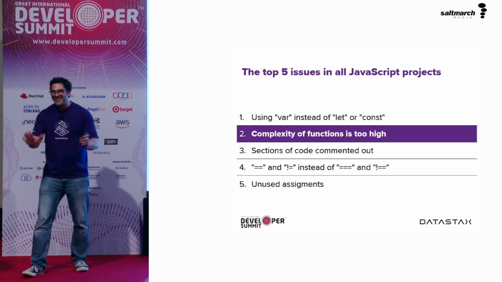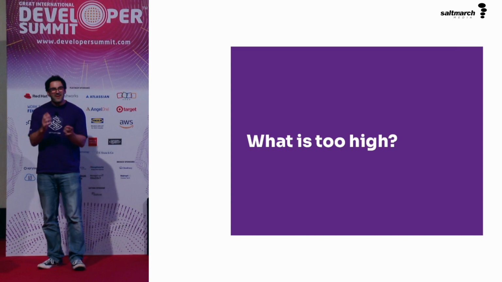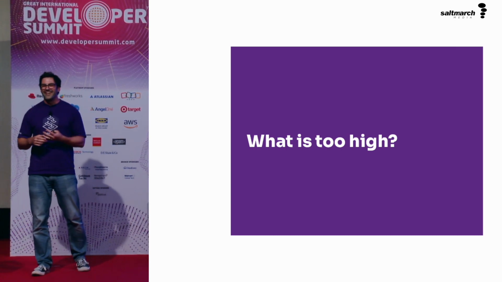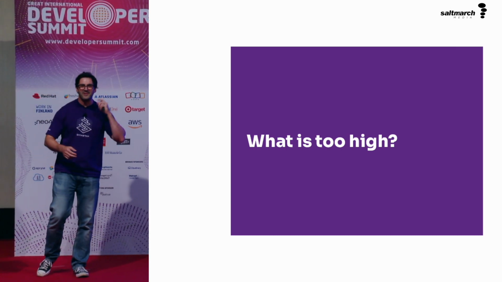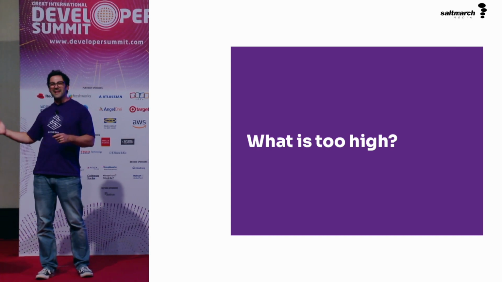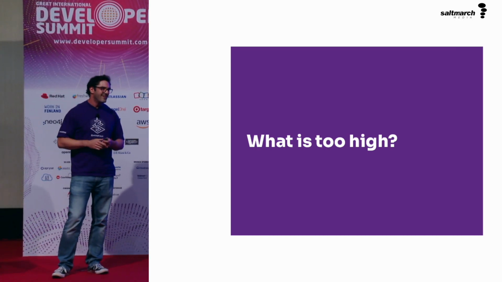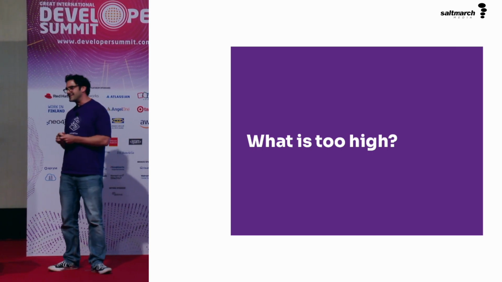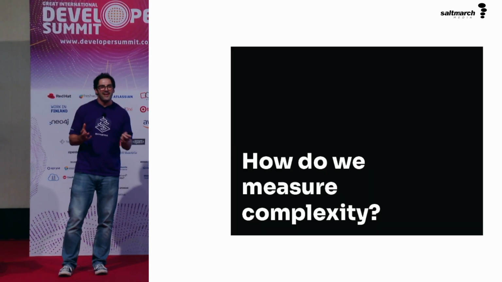But we're here to fix that, right? But that begs the question, right? What's too high? I can kind of say that your code is too complex. The complexity of it is too high. But what does that really mean? That's what I'm going to get into next. How do we measure complexity?